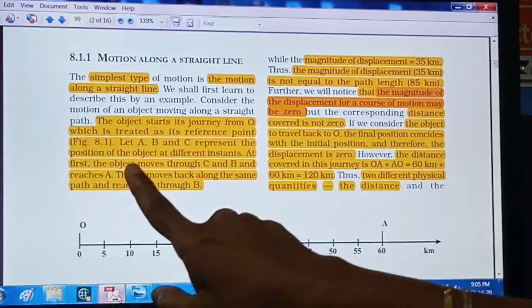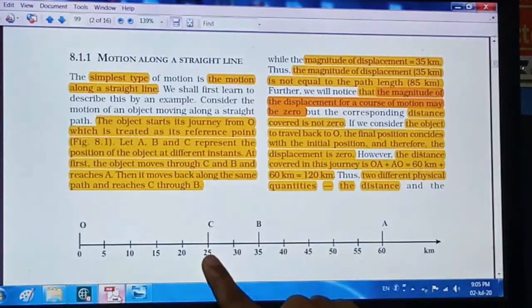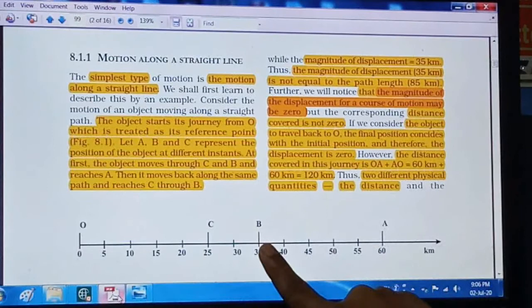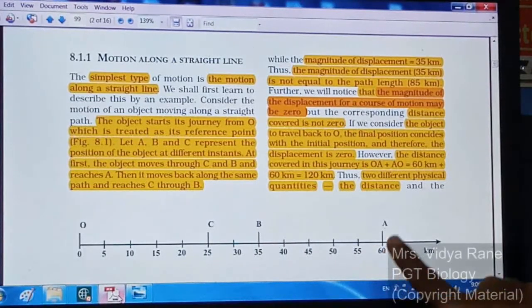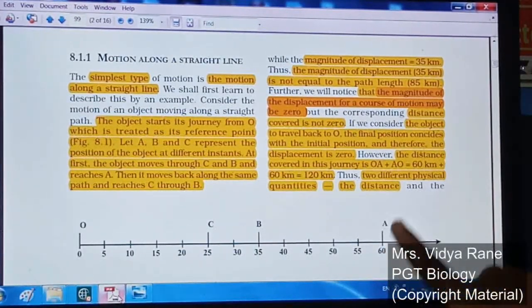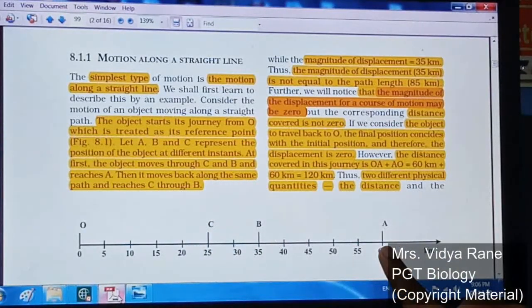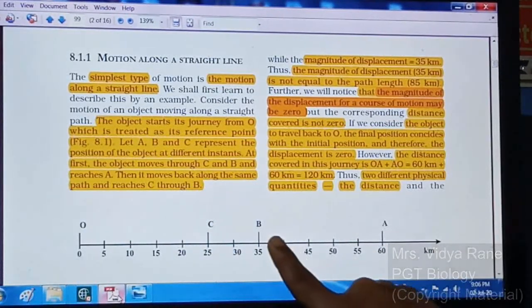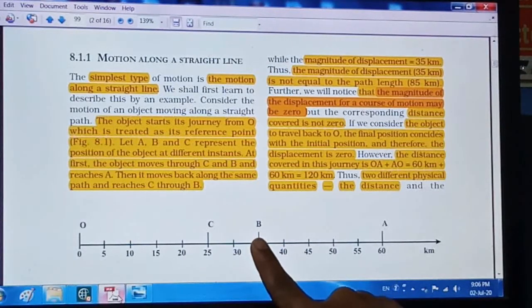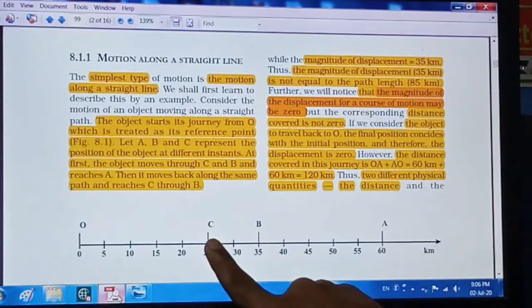At first the object moves through C. First it will move to C, then B and reaches A. At last it reached A. Then it moves back. From A again it moves back along the same path and reaches C through B.